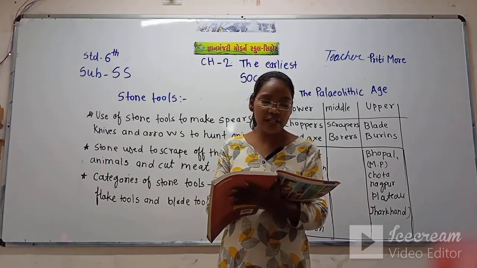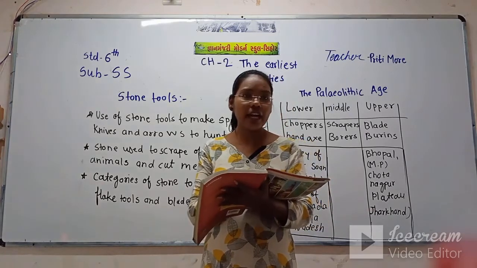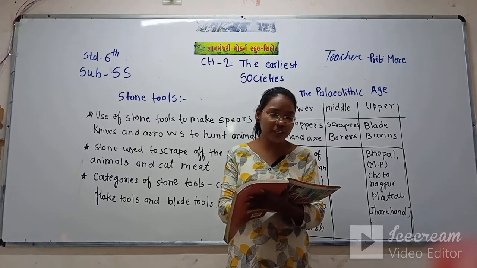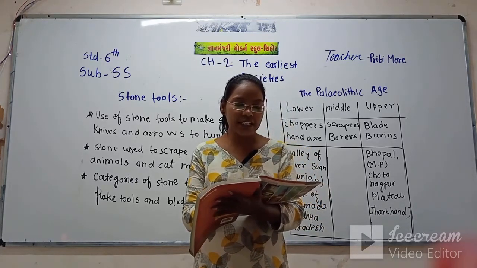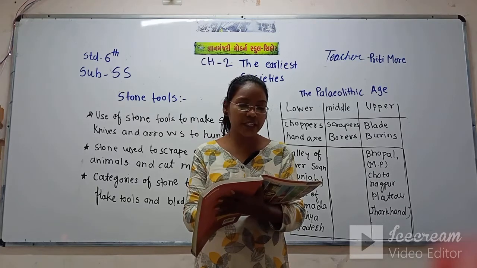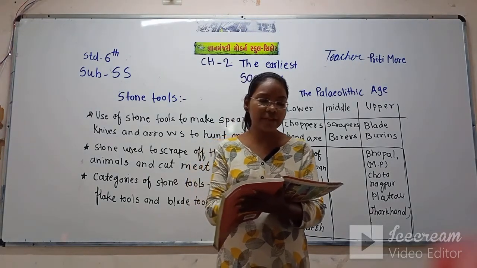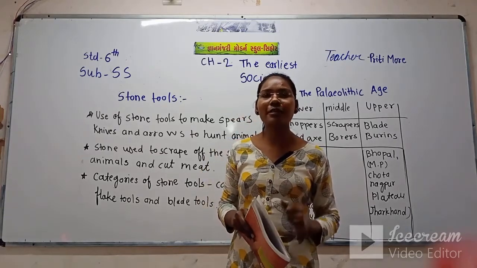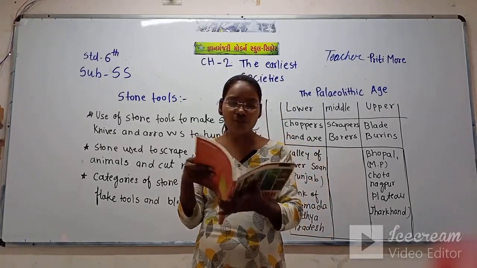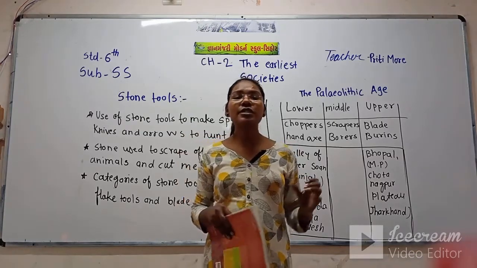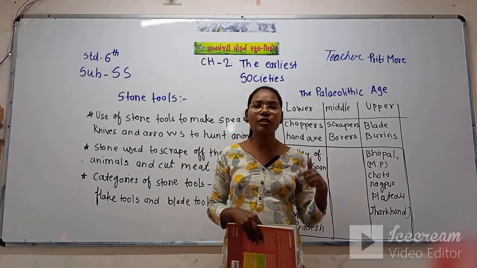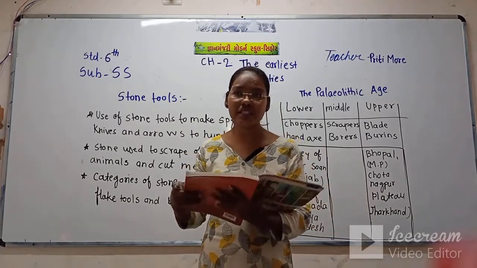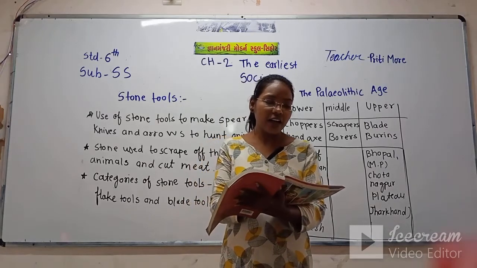Stone tools were extremely useful, and were used for hunting animals, cutting meat, chopping trees, scraping skin and bark, and also for making tools from bones and sticks. Stone tools were very useful for man, and he used them for different purposes.